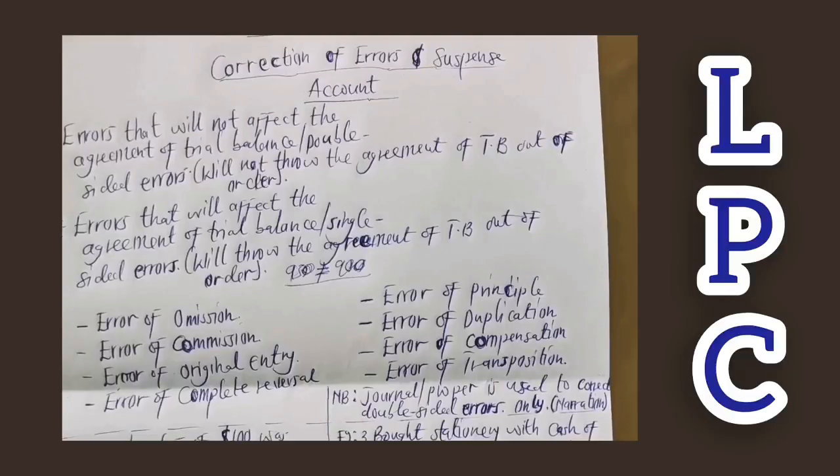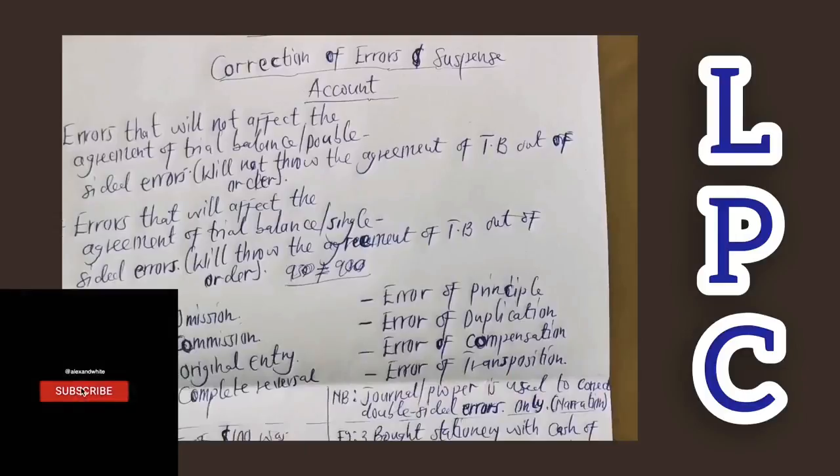So in this case, we record this in the rent account as debit, then we credit the rates account. That will cancel the debit that we recorded. We take a question on it and you understand it better. So that's error of commission.